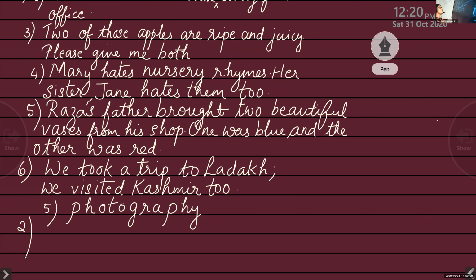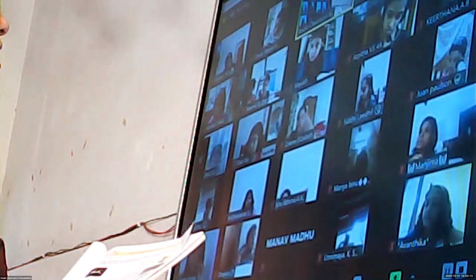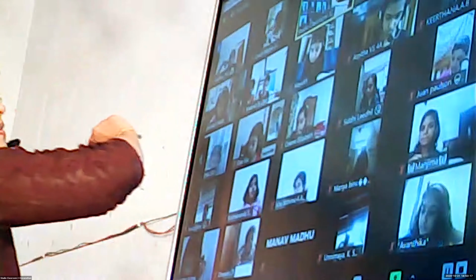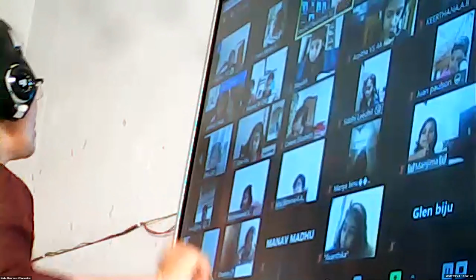Now let's go down. Down. Made with a pencil. What is it? Look at the word starting with S. The second letter is missing. Just a moment. Only Janvi knows the answer. Yes, Janvi, what is the word? Sketch. Exactly.